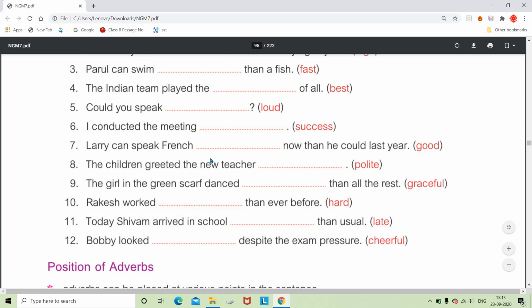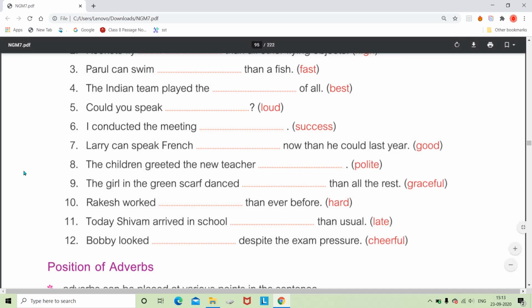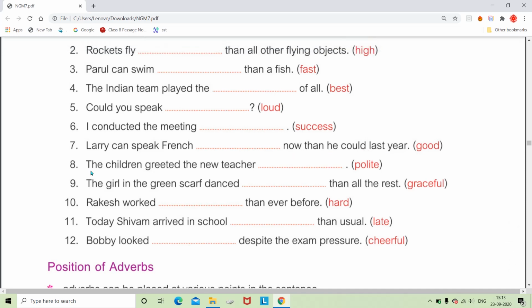Next: Larry can speak French dash now than he could last year. Good is used for the positive degree. Now if we want to use it for the comparative, as than is given, we'll be using it for the comparative. So good becomes better. So we can say that Larry can speak better now than he could last year. And the next one: the children greeted the new teacher. How did they greet? So we can say politely. It is again an adverb of manner. We have added ly. No structures of degrees are followed here.